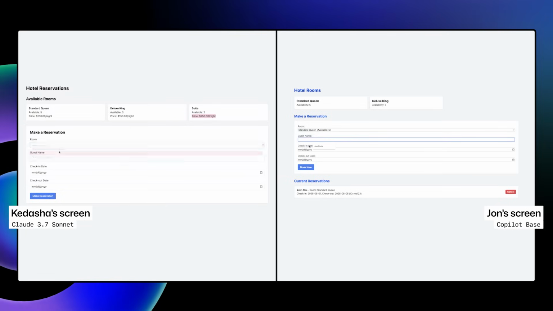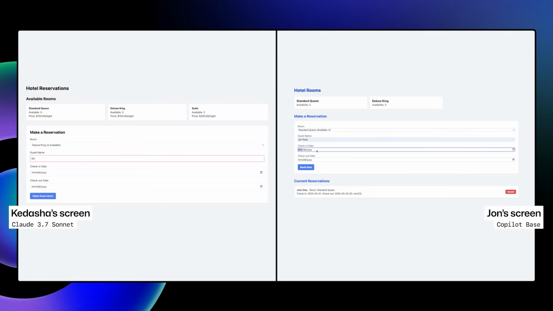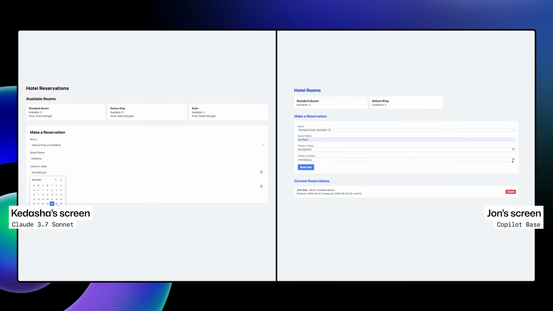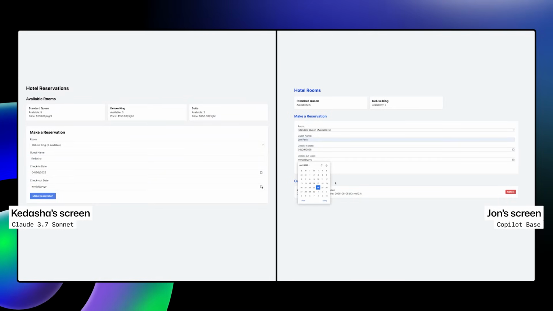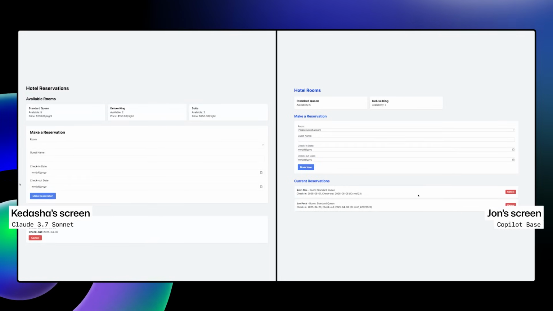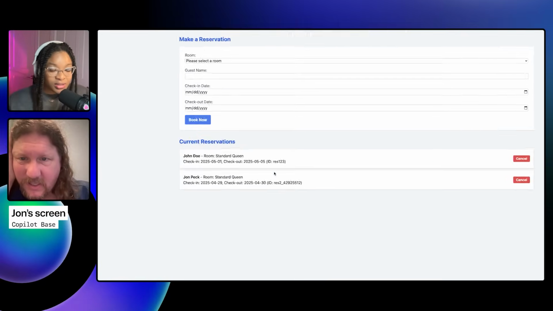Let's see if we can book anything. The date picker, does it work? Okay. They're both using the same standard style. Which is good, because, oh, reservation created successfully. Yay! Yep, did it for me.